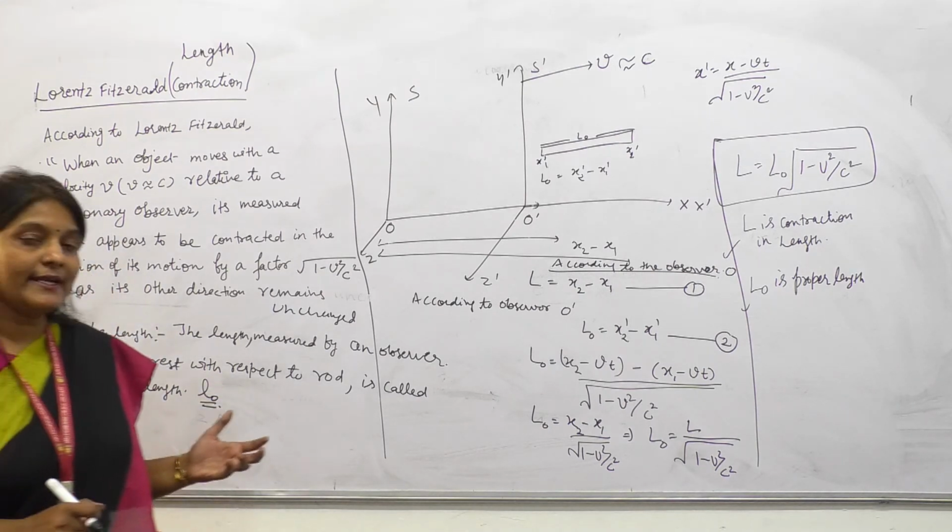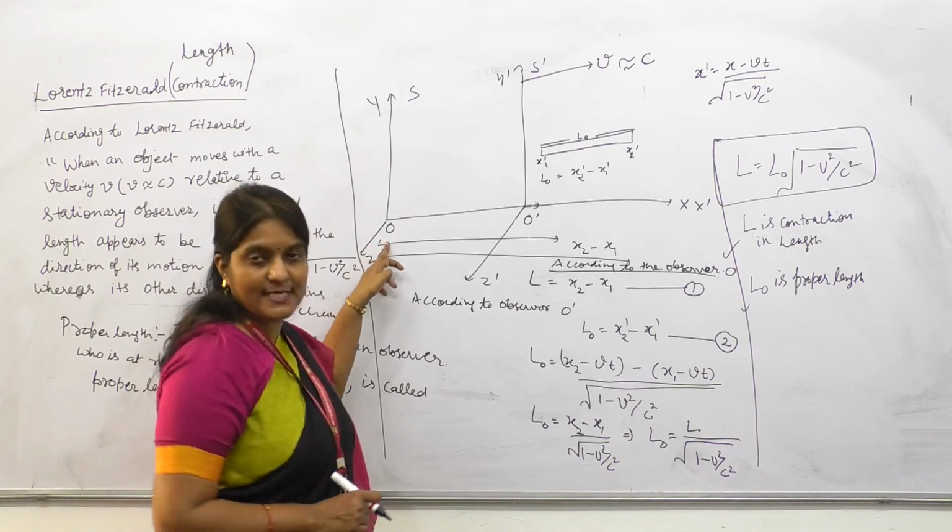And what is the contracted length? The length measured by the stationary observer.